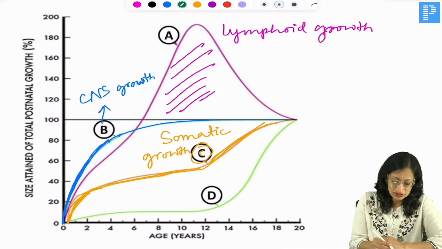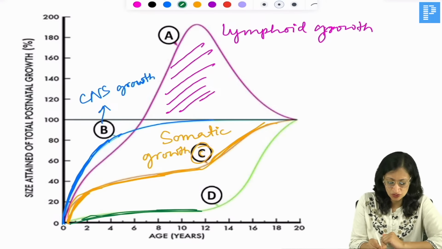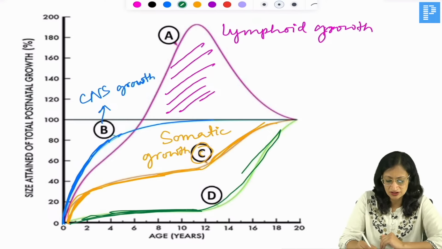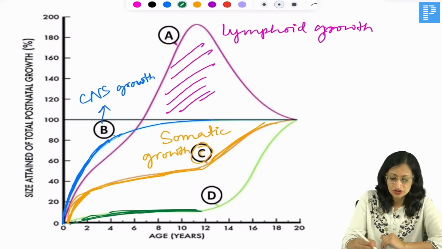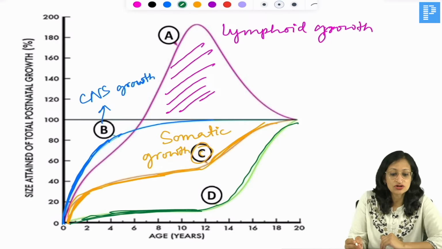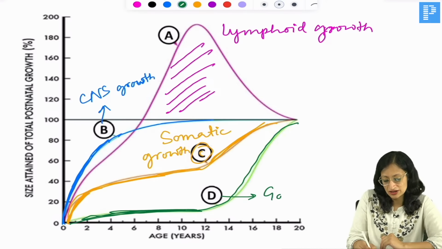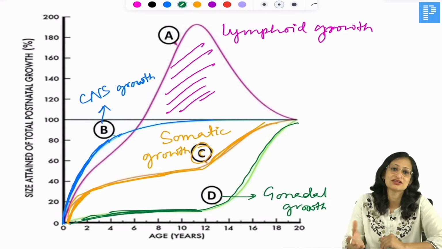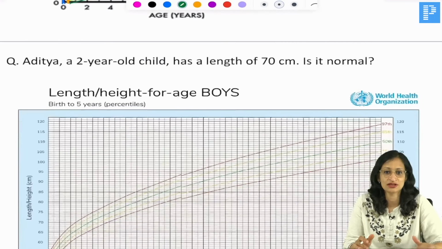And what does D represent? D shows that not much growth is happening till 9 or 10 years, and after that suddenly a lot of growth or development in a particular organ is taking place. So what does it represent? D represents the gonadal growth. Very good. So these can come as standalone questions, or they can come as match-the-following questions as well.